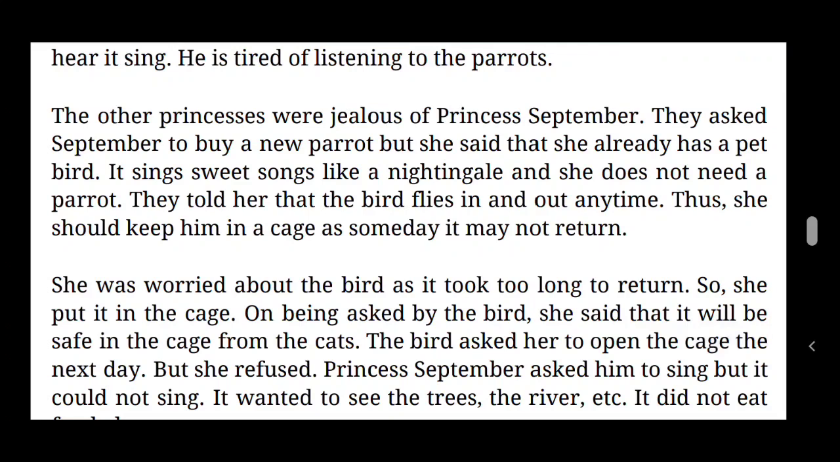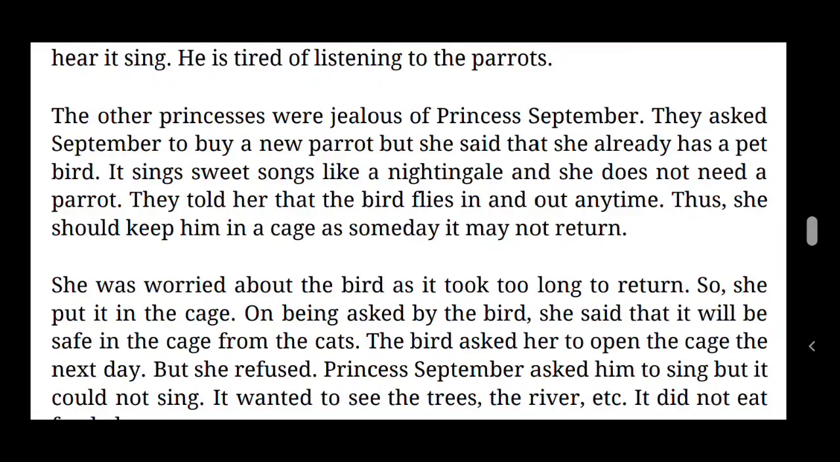So, as they all got jealous, they told Princess September to buy a new parrot, and she refused. She replied to them that she already had a bird. It was singing so beautifully like a nightingale, so she didn't want any parrot. She rejected them.